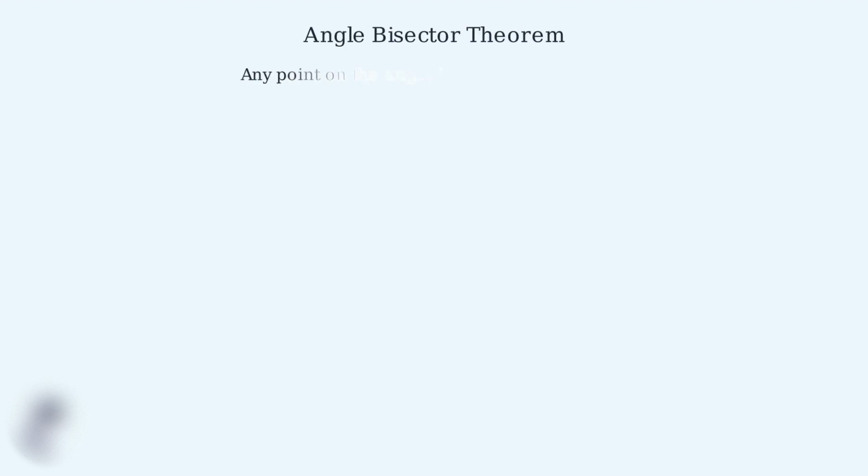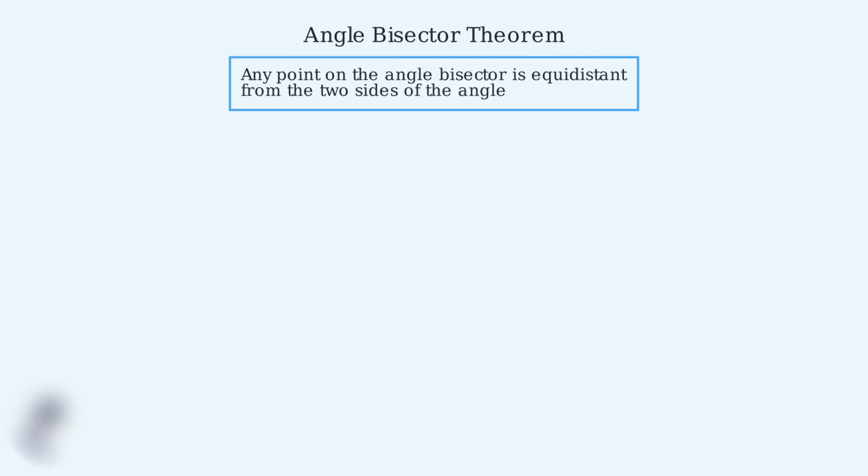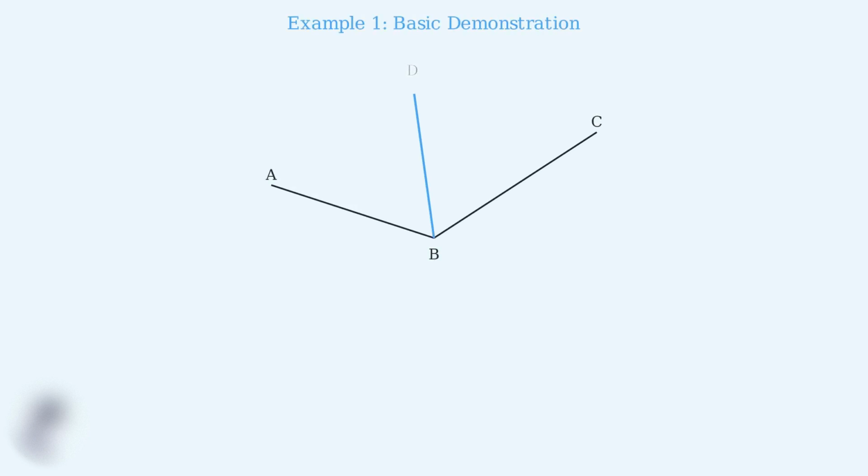The angle bisector theorem is a fundamental concept in geometry that helps us understand the special properties of angle bisectors. This theorem states that any point on the angle bisector is equidistant from the two sides of the angle. Example 1. Let's start with a simple demonstration. Here we have angle ABC with its angle bisector BD. We'll show that any point P on this bisector is equidistant from the two sides of the angle. Now let's place a point P on the angle bisector and measure its distances to both sides of the angle. The perpendicular distance from P to side BA and the perpendicular distance from P to side BC should be equal.